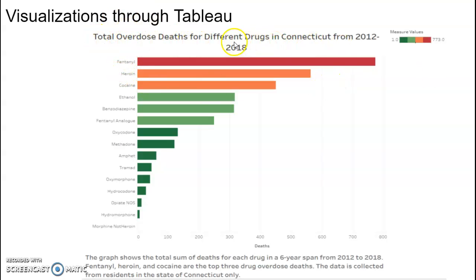This shows the total overdose deaths for different drugs in Connecticut for that 6-year span. And as you can see, it is fentanyl, heroin, and cocaine that are the top 3 drugs. And almost all the visualizations I will be making will compare these top 3 drugs to one another.